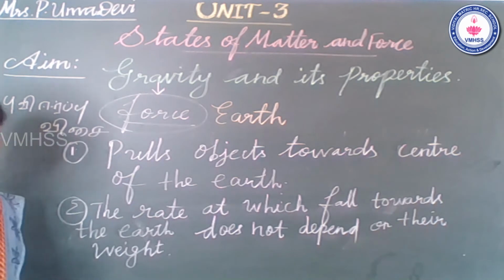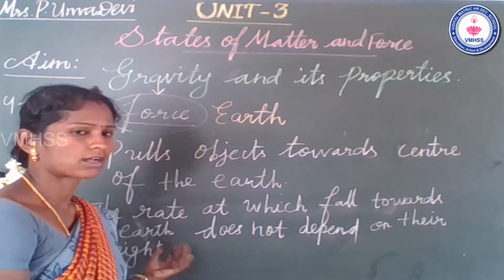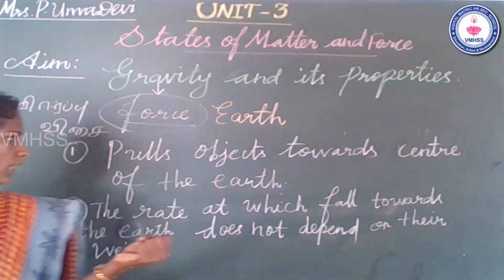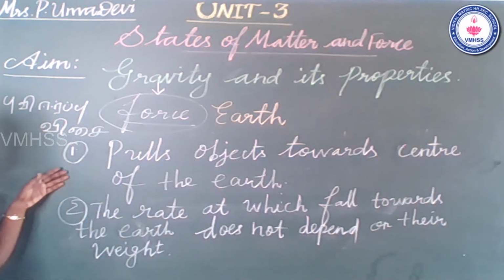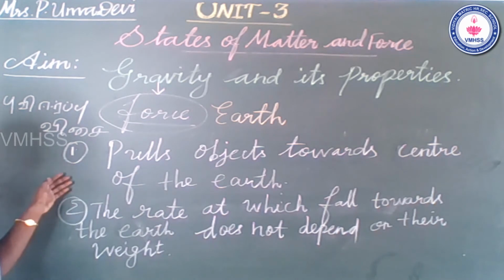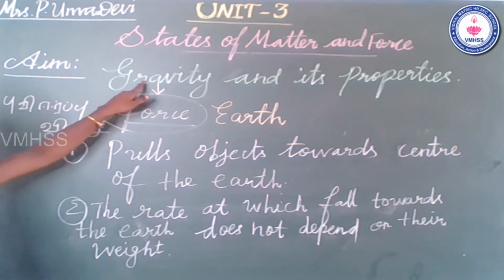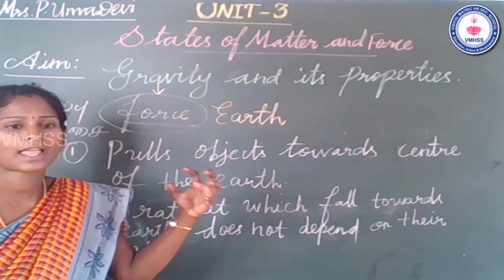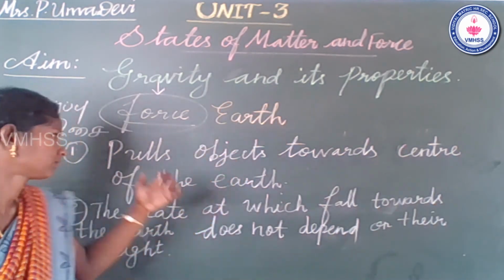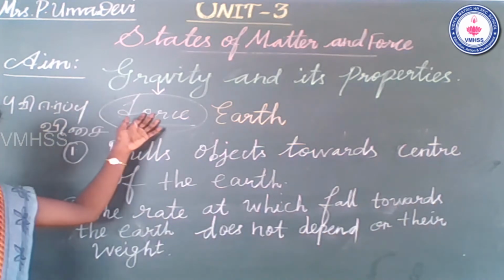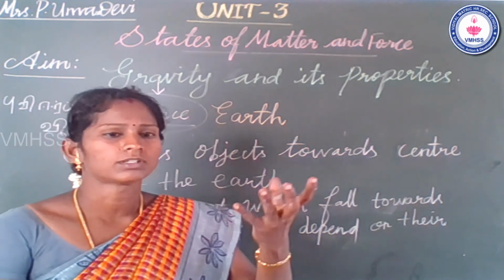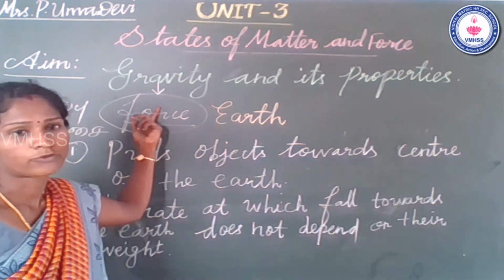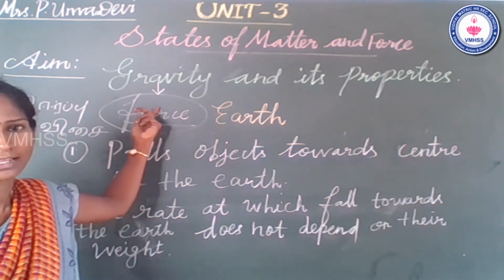Students, objects of different weights are also pulled towards the earth. Okay, students, so there are only two properties of gravity. Today in class we learn what gravity is and its properties. Properties means characteristics. What is meant by gravity? All objects are pulled towards the earth; this is called gravitational force.